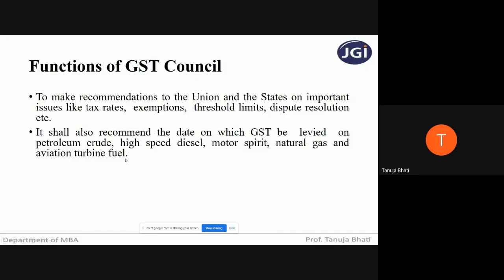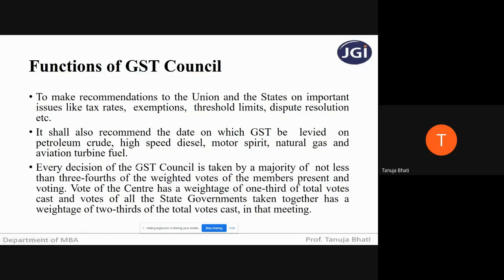On these products, there is still no GST applicable. So the GST Council has the right to recommend a particular date from which GST will be applicable on all these products. This date will again be decided only by the GST Council.